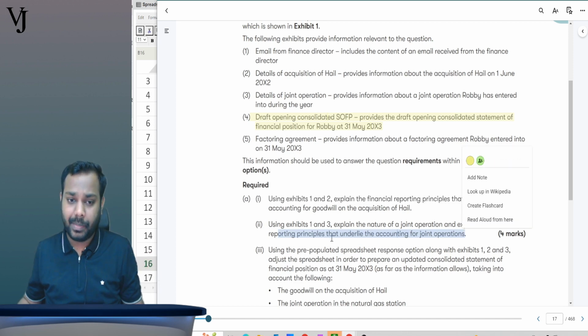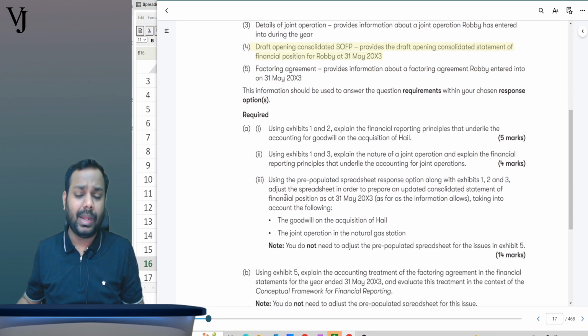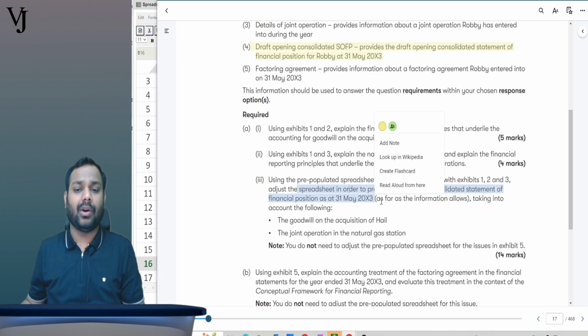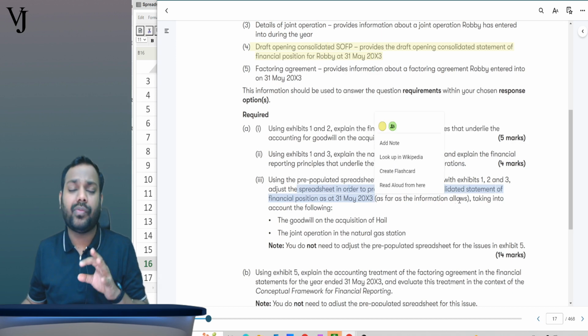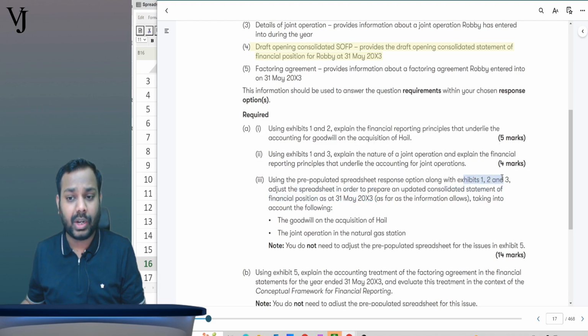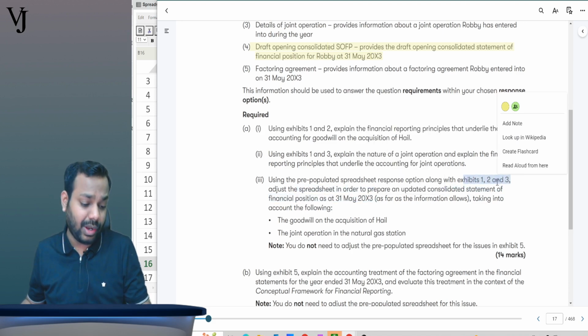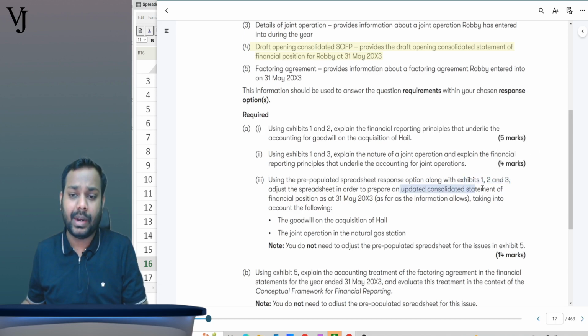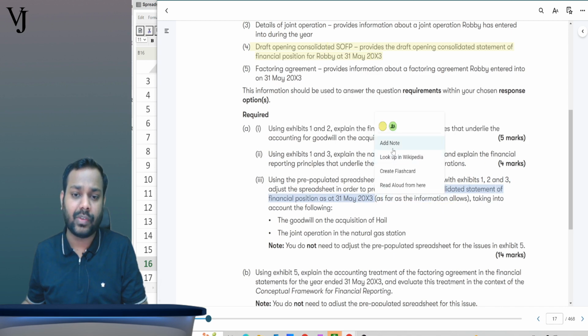Okay. Now coming to the third part, using the pre-populated spreadsheet response option along with exhibit number 1, 2 and 3, adjust the spreadsheet. Okay, it is telling you to adjust the spreadsheet in order to prepare an updated console SOFP at 31st May 20x3. As far as the information allows, whatever information is given to you using exhibit number 1, 2 and 3, make all the necessary adjustments and make the updated console SOFP at 31st May 20x3.